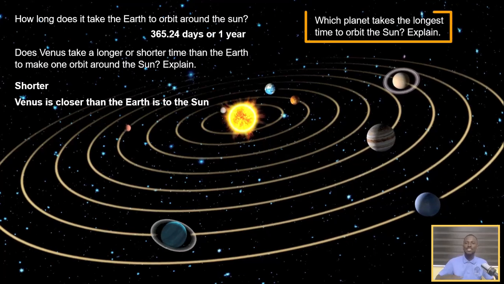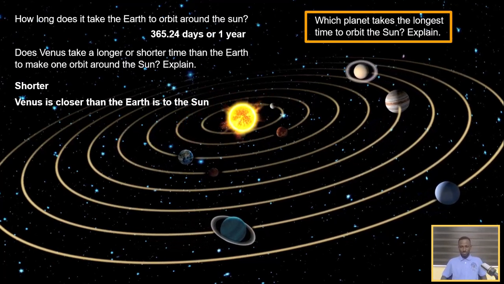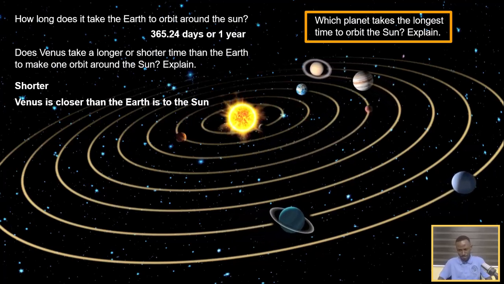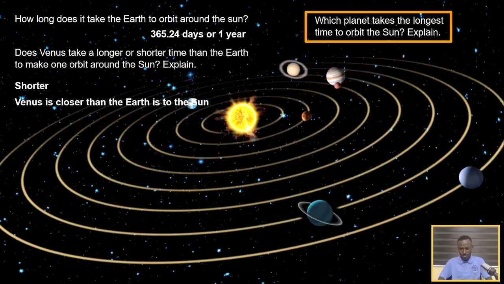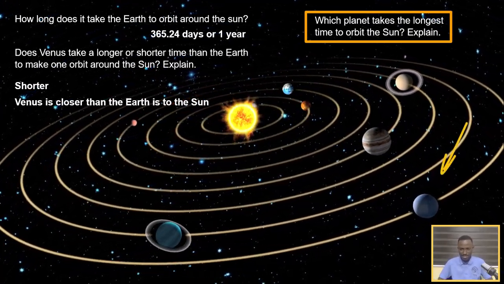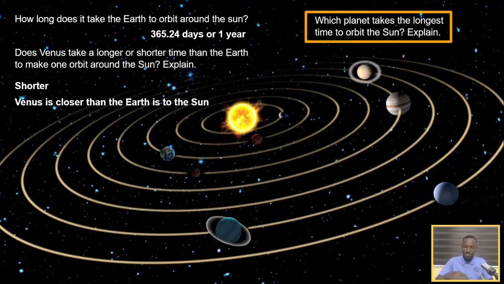Now for our next question, which planet takes the longest time to orbit the Sun? What do you think? Which planet takes the longest time? Now pay a very close look at this solar system. Look at the last planet here. That is what? Neptune. It is moving really, really slow.